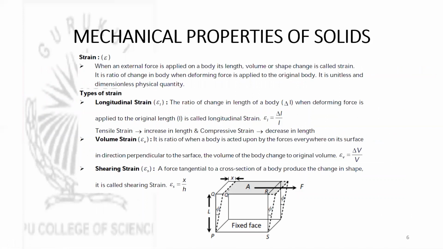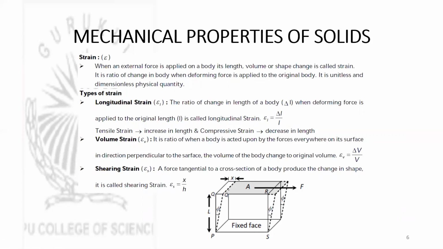Then next, another important term in this chapter is strain. When an external force is applied on a body, its length, volume, or shape changes, and this change is called strain. It is a ratio of change in configuration of the body when a deforming force is applied to the original configuration of the body. It is a unitless and dimensionless physical quantity.